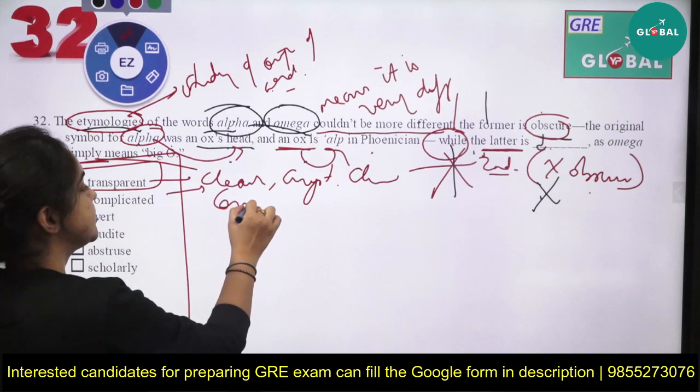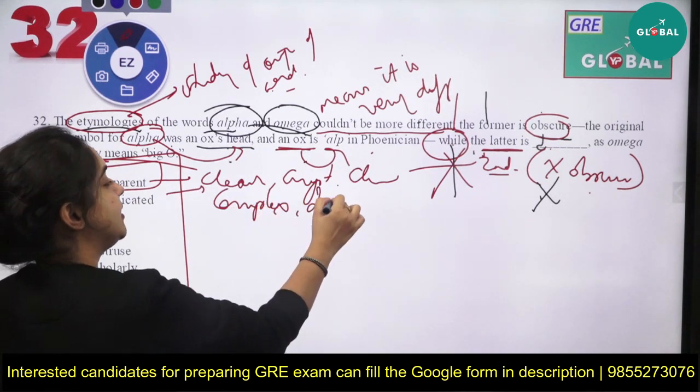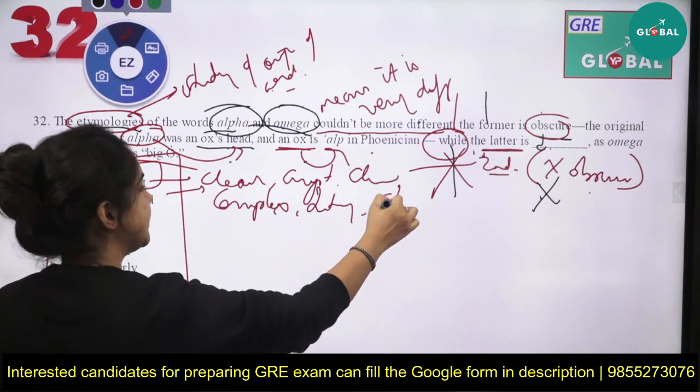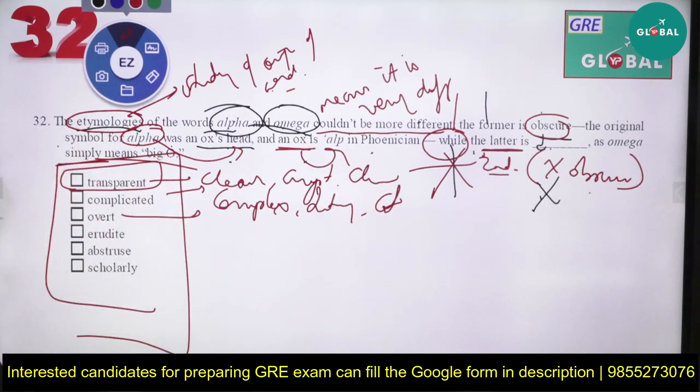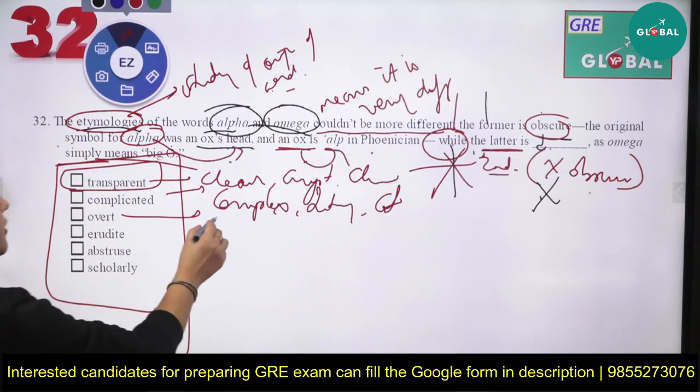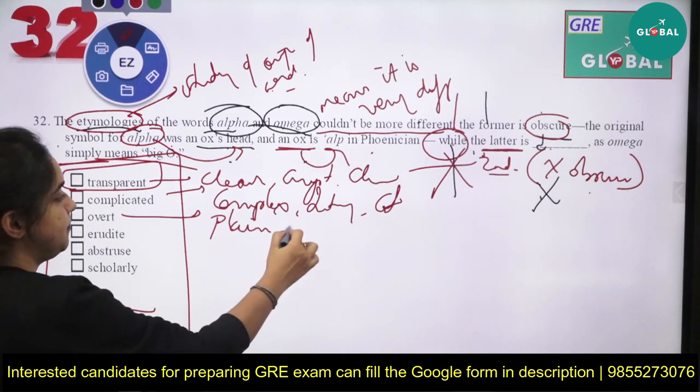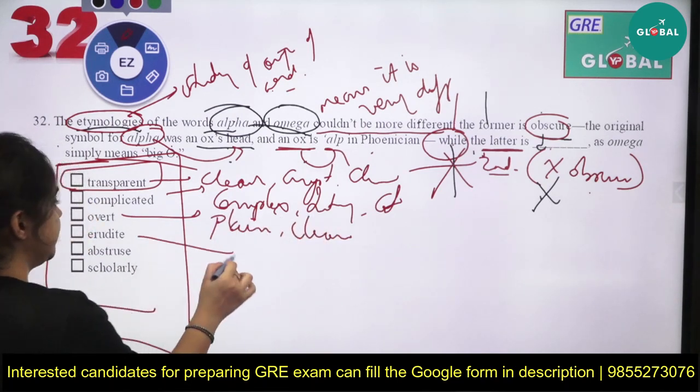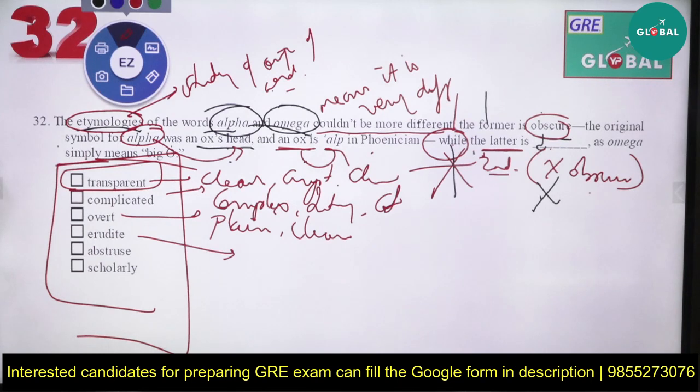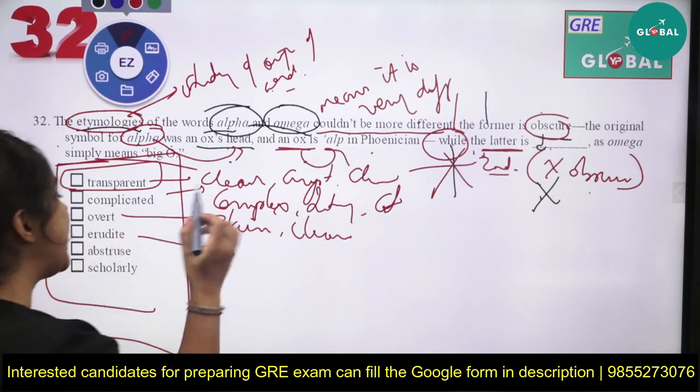It is confusing, and we cannot understand it in one go. Overt is the same way: something that is very plain, very clear, very simple, so you can call it overt. Next is erudite. Erudite means someone who is a scholar, who is highly learned.